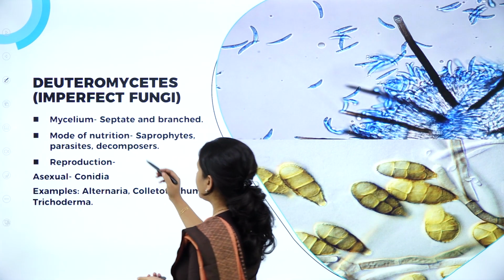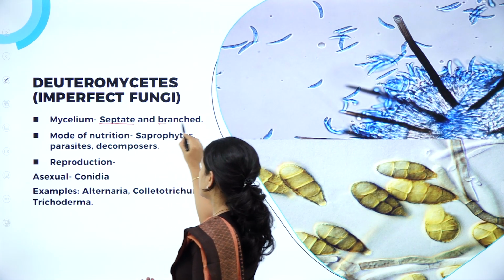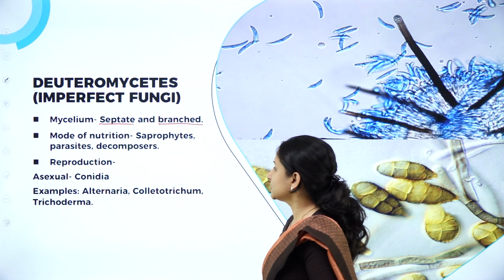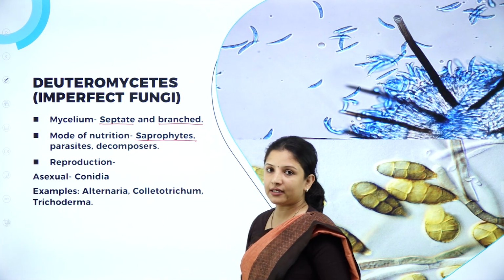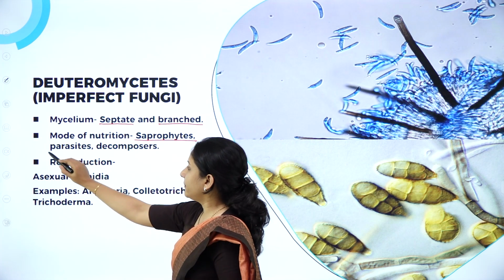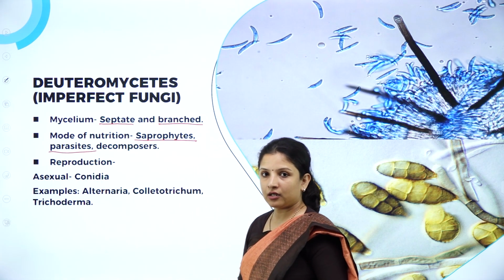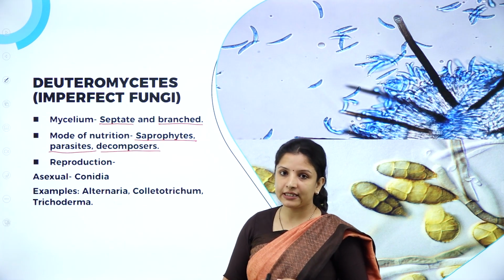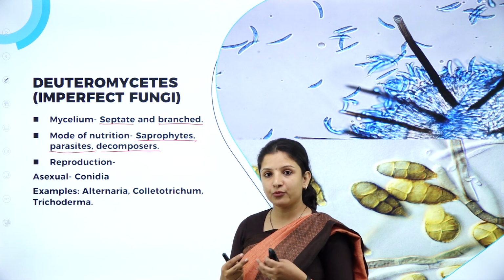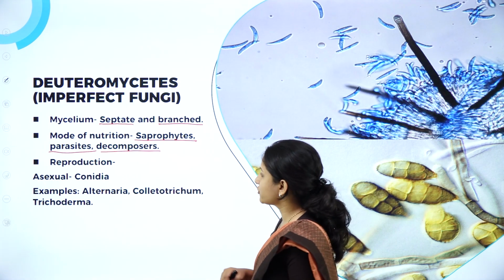So talking about the mycelium, it is septate, having septa or cross walls, and it is branched. And the mode of nutrition, they are saprophytic, growing on dead and decaying organic matter. They are parasites growing on other live hosts, and they can be decomposers, wherein the fallen leaves, twigs and all that, they decompose and add to the nutrition of the soil.